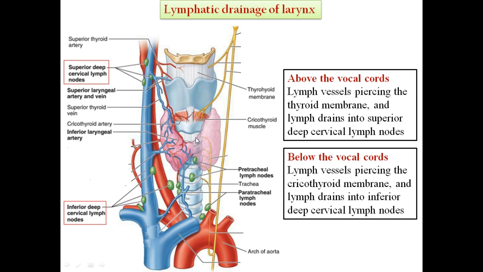Lymphatic drainage of the larynx: above the vocal cords, the lymph vessels pierce the thyrohyoid membrane, and the lymph finally drains into the superior deep cervical lymph nodes. Below the vocal cords, the lymph pierces the cricothyroid membrane and drains into the inferior deep cervical lymph nodes.